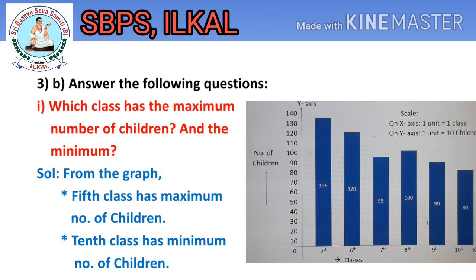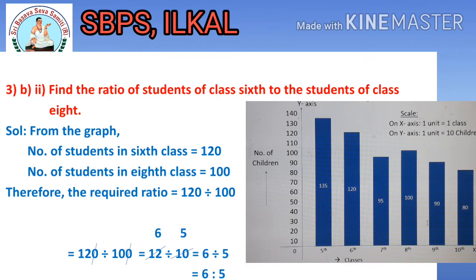Solution, from the graph, the 5th class has the maximum number of children and the 10th class has the minimum number of children. Let's answer the next question, children. Find the ratio of students of class 6 to the students of class 8.